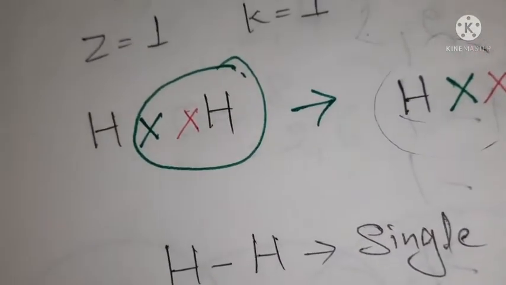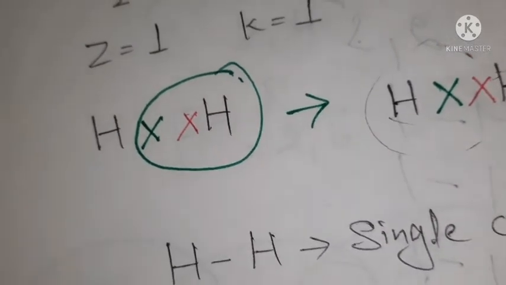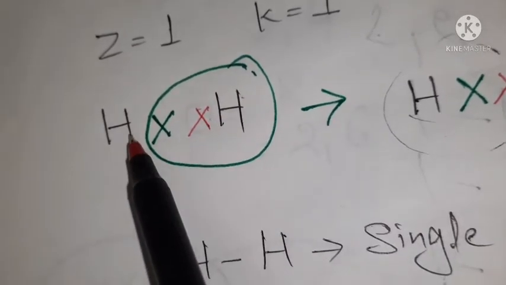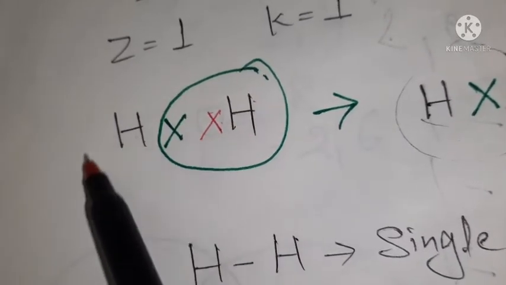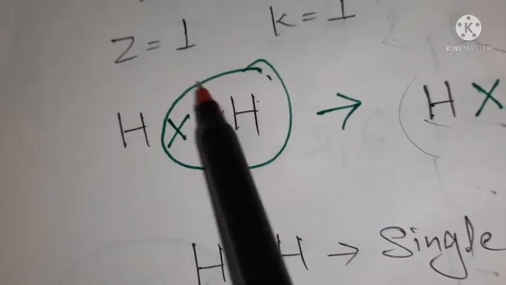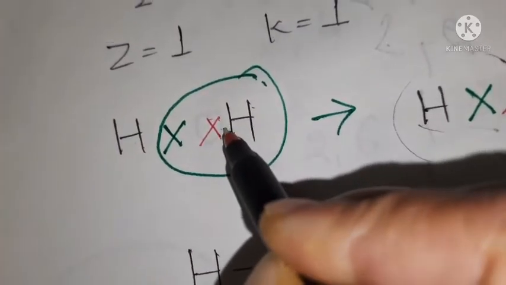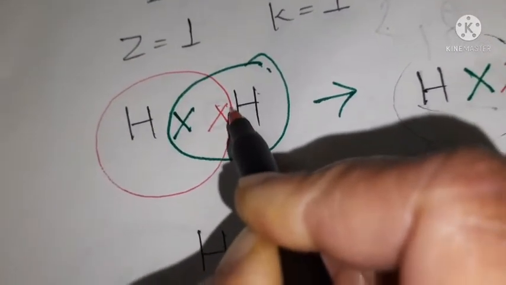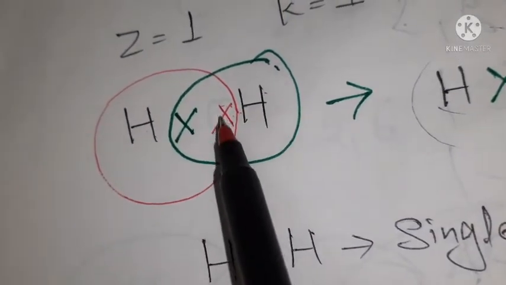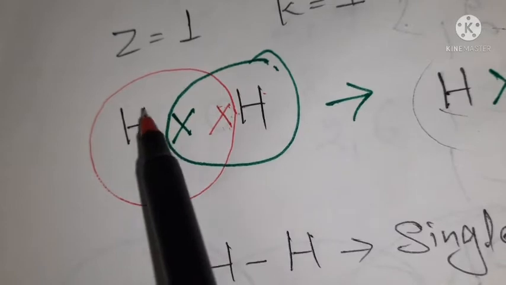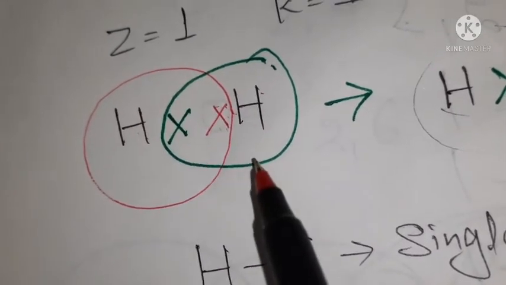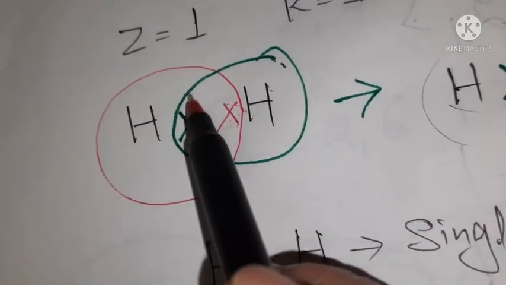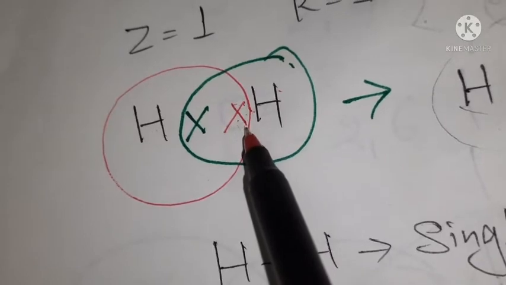Okay. Now students, this hydrogen shares this electron with the other. So this electron should come in the area of this hydrogen, in one circle. See here. The circles are not coming perfectly, but just understand first. So this electron and this electron have come in the vicinity of this hydrogen. Now if you see this hydrogen, it will have 2 electrons. If you see the other hydrogen, it also has 2 electrons.